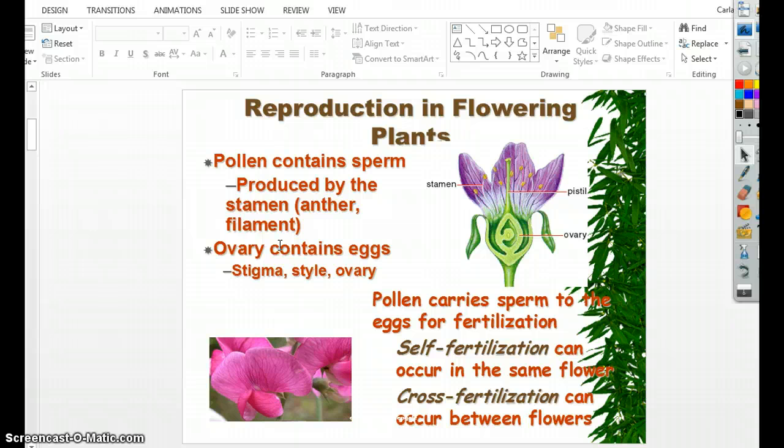Here's just those definitions again. Pollen, the sperm. Ovary contains the eggs. There's self-fertilization, which is the same as self-pollination. Cross-fertilization is the same as cross-pollination.